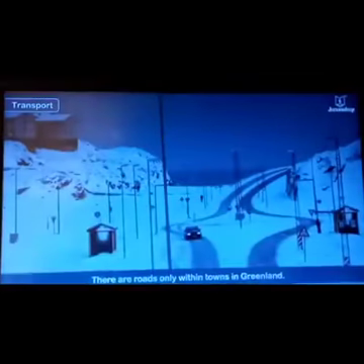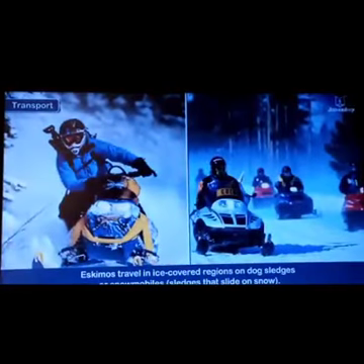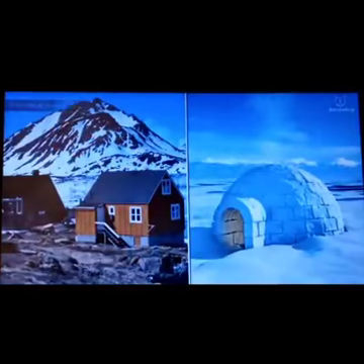This is their transport. There are roads only within towns in Greenland. Eskimos travel, as I told you, by dog sledges or snowmobiles. Look at the way of living.